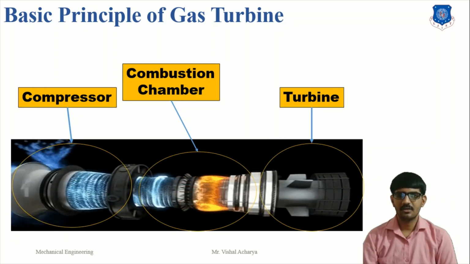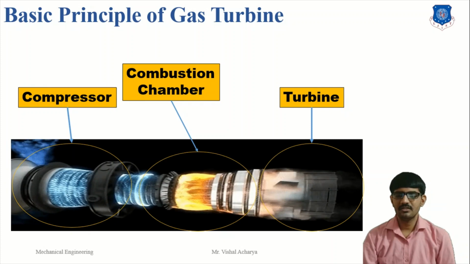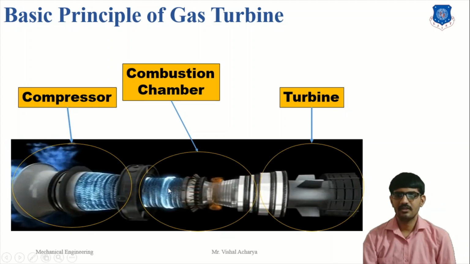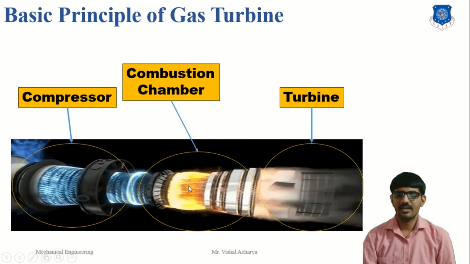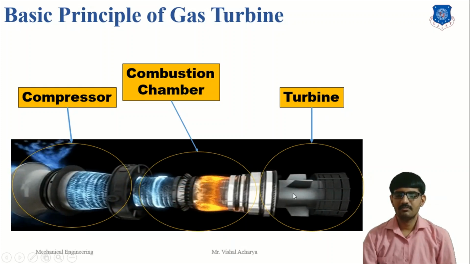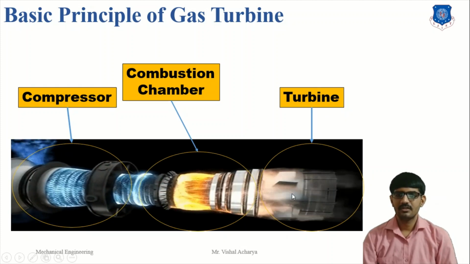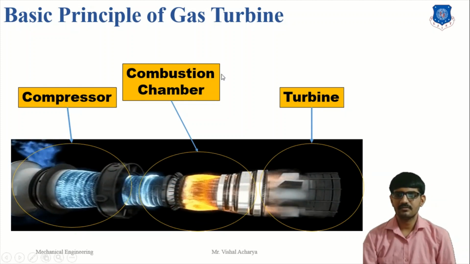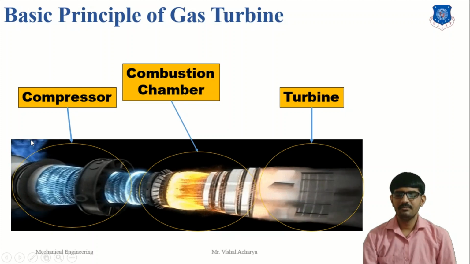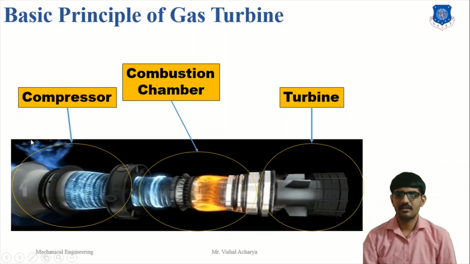Second part is the combustion chamber. In a combustion chamber, the fuel is combusted and produces hot gases. Next is the turbine. In a turbine, mechanical work is produced with the help of heat energy. Here, the working principle of the gas turbine.